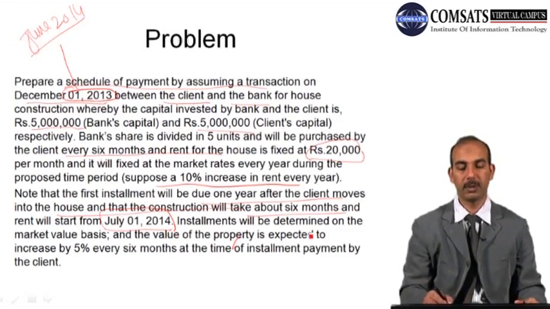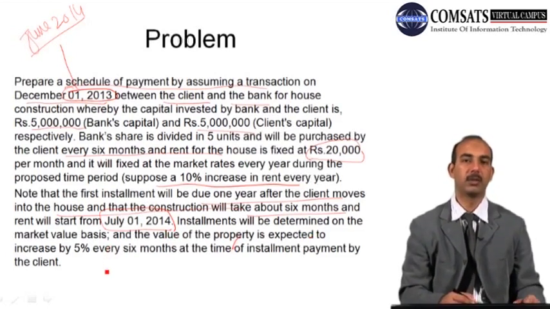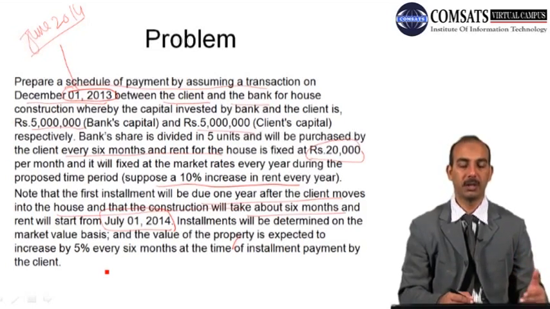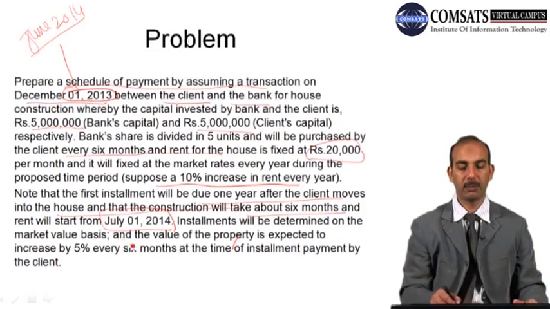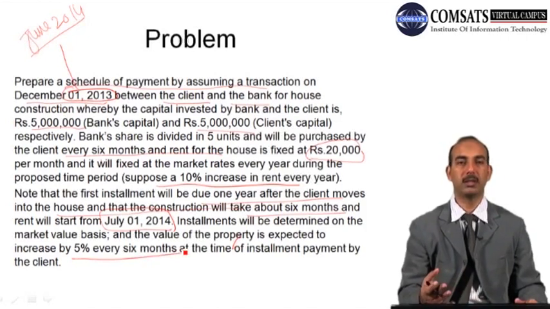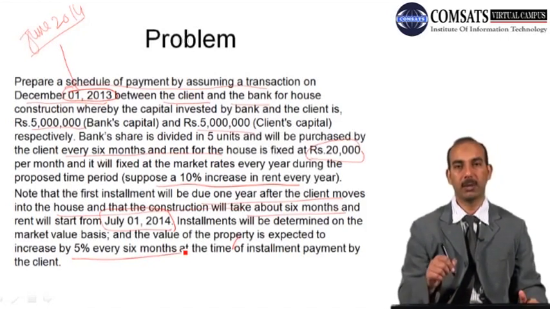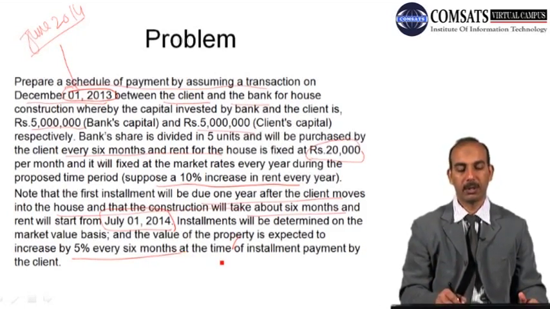So the installment will be determined on the market value basis. Instead of fixing the price of the units at the time of contract, we assume that the market value will be determined at the time of sale of the unit. And the value of the property is expected to increase by 5% every 6 months. So just to show you how we can increase the share of the unit price, assume that the market price increases by 5% every 6 months at the time of purchase of the unit, and at the time of installment payment of the client.